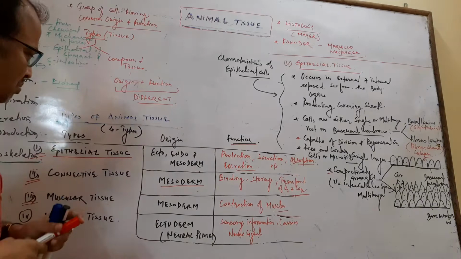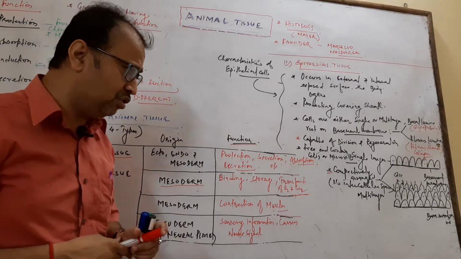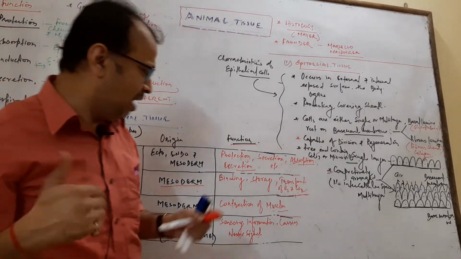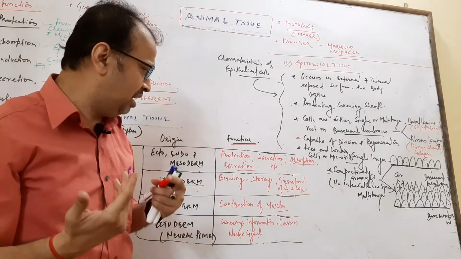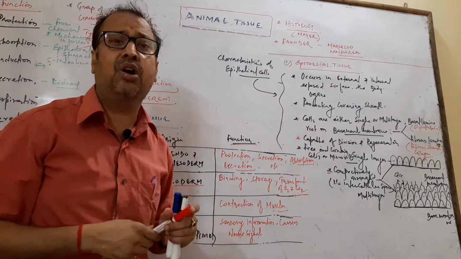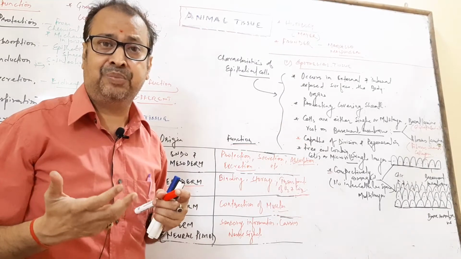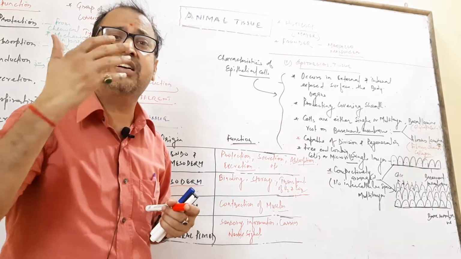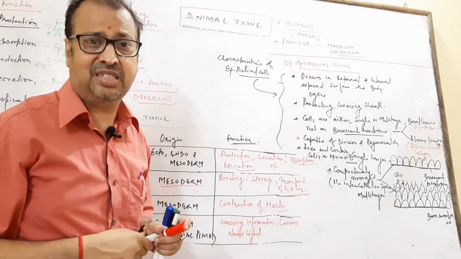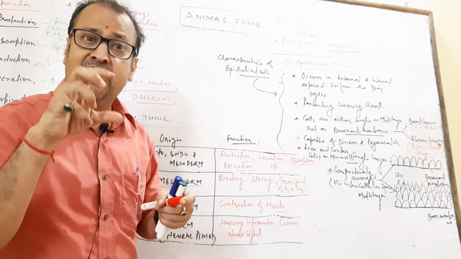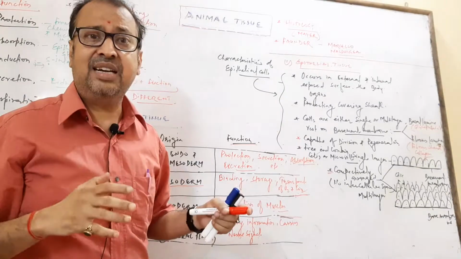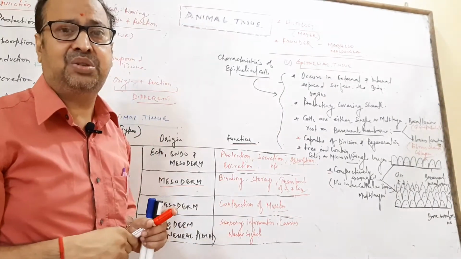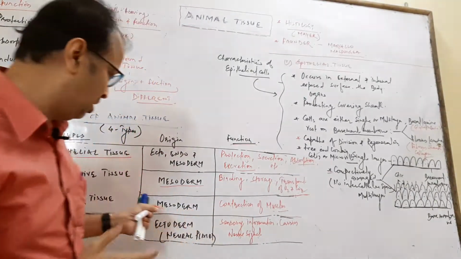Another tissue is connective tissue. It arises from the mesoderm layer and helps in packing, binding, storage and transport of gases and nutrients. Blood itself is a fluid connective tissue, which helps in the transportation process. The major functions are transportation, binding, joints and skeletal support. These are the connective tissues.